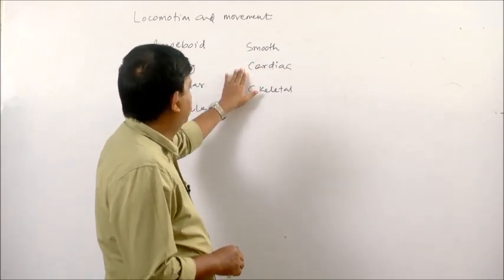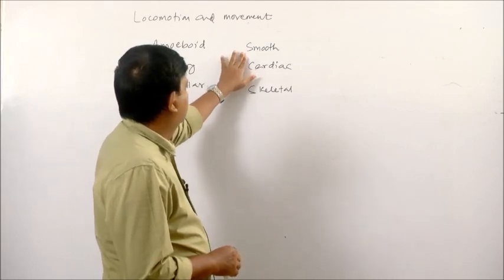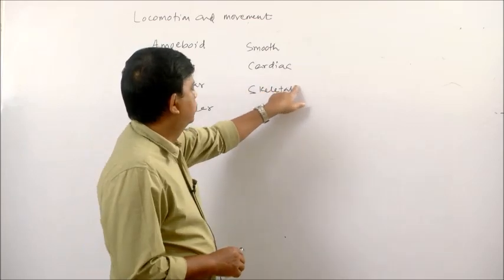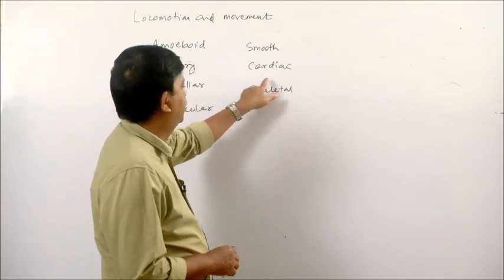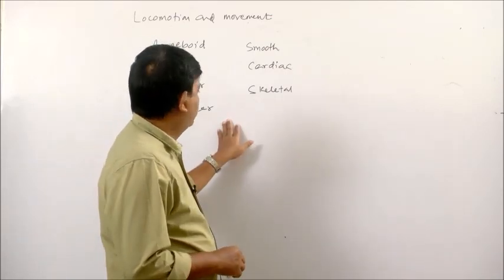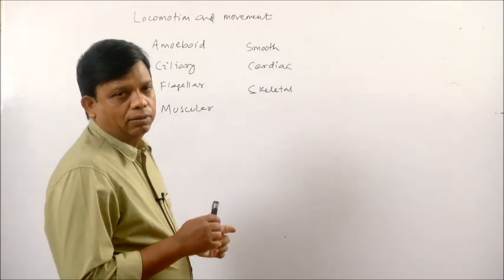So, these are the three types of muscles which are found in our body, and they bring about movement, and the skeletal muscles bring about locomotion. All the muscles have certain properties.